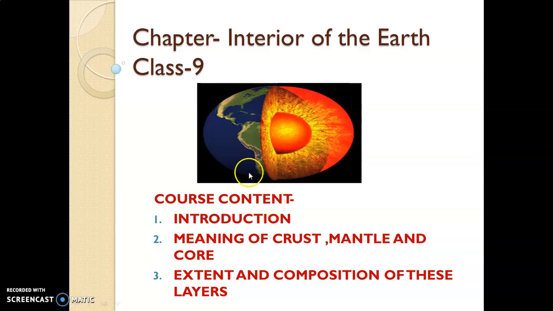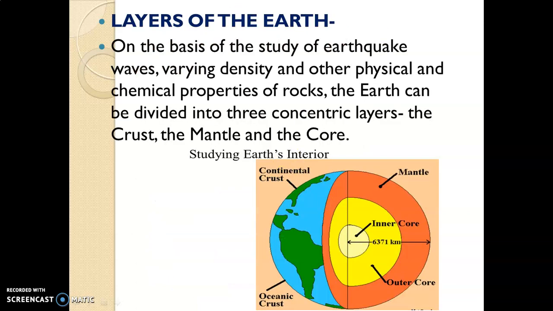Hello students, today I am going to explain to you about the interior of the earth. Last week I explained the introduction. Now I am going to explain two topics: the meaning of crust, mantle and core, and second, the extent and composition of these layers. Let's start with the layers of the earth.